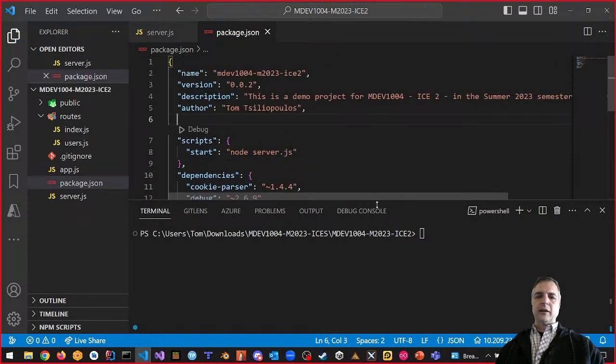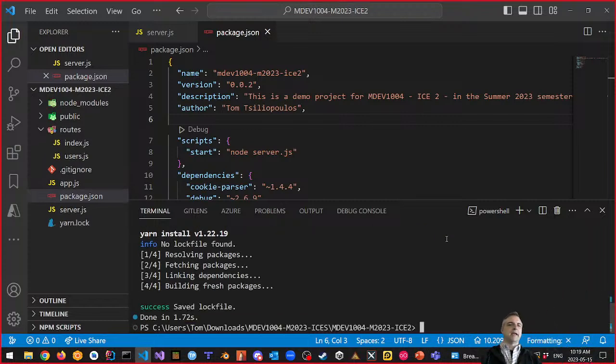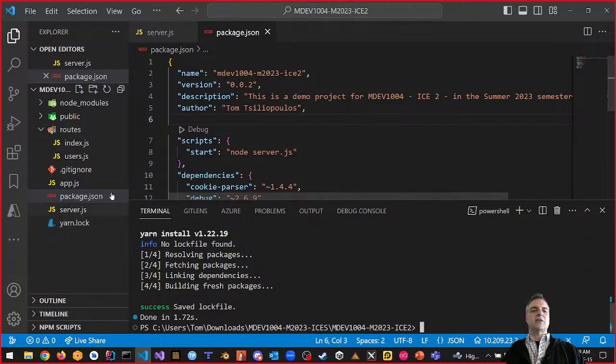So I'm just going to save this one, and I want to do a yarn install. This is where it does a Yarn lock, right? It creates a yarn.lock file. Either you can have a package-lock file or a yarn.lock file. You can't have both. That's why I'm choosing to do Yarn right now, okay? So that's what it did. It gave me a yarn.lock file, and it installed all the modules.